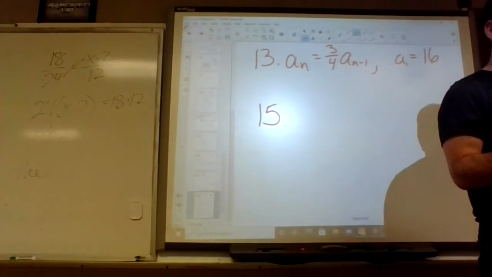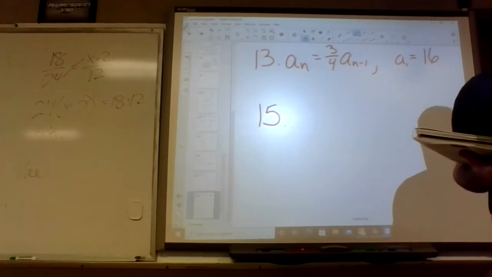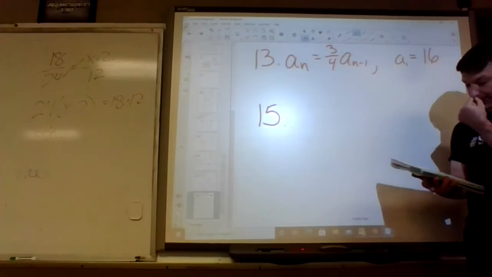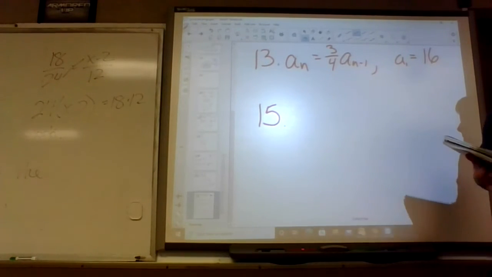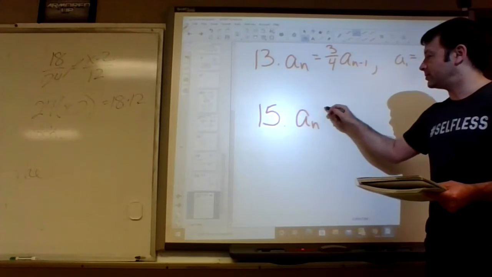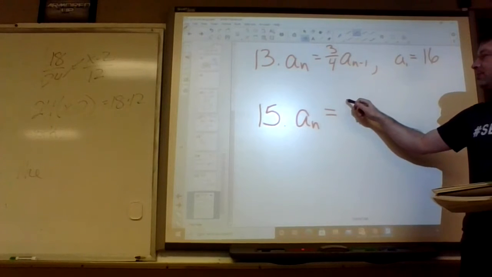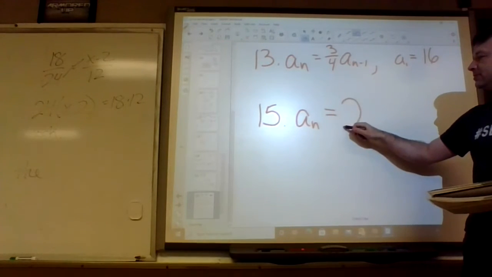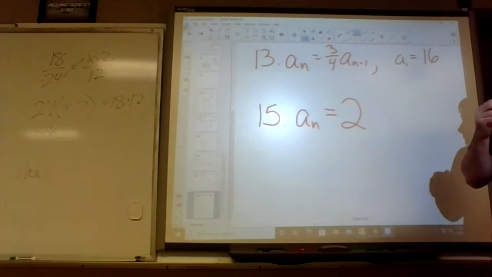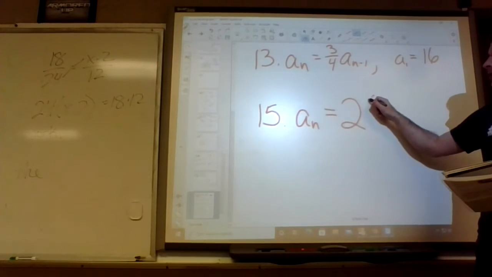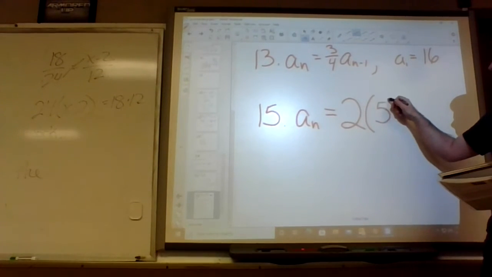So on 15, it says write the explicit formula. This was kind of the hard version yesterday. It's not that hard today, so it's not bad. So what you do is, it starts off the same, a sub n equals. For geometric sequences, you start with the initial term, which is 2 on number 15. And then what value are we multiplying by over and over? 5. You put the times 5 next to the 2.